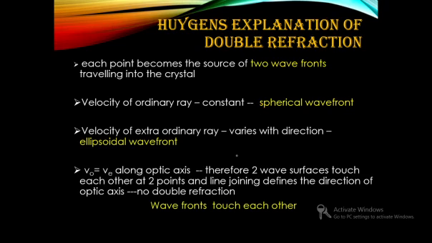And these wavefronts will touch each other along the optic axis, because along the optic axis the ordinary and extraordinary rays have the same velocity.